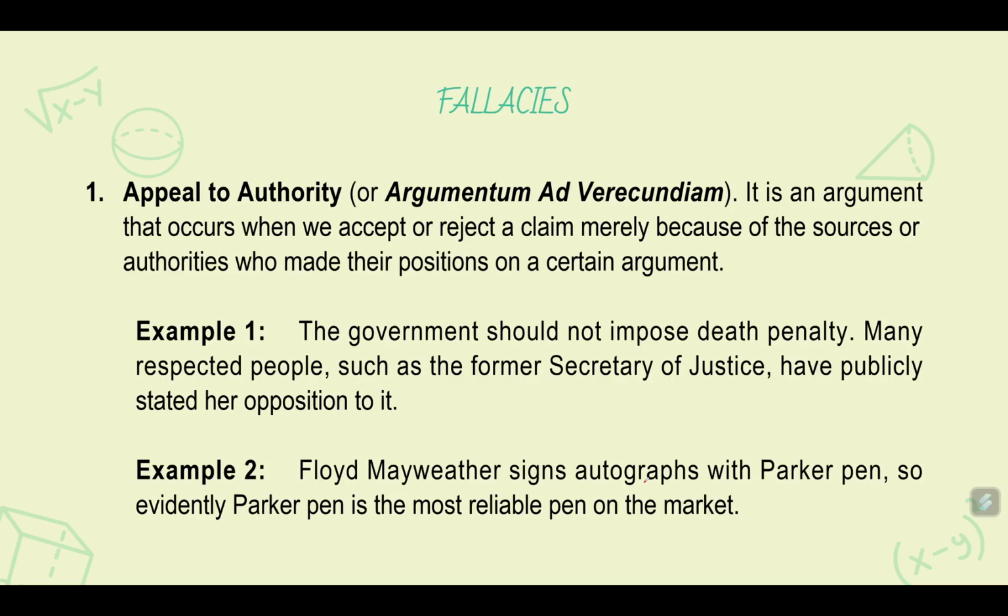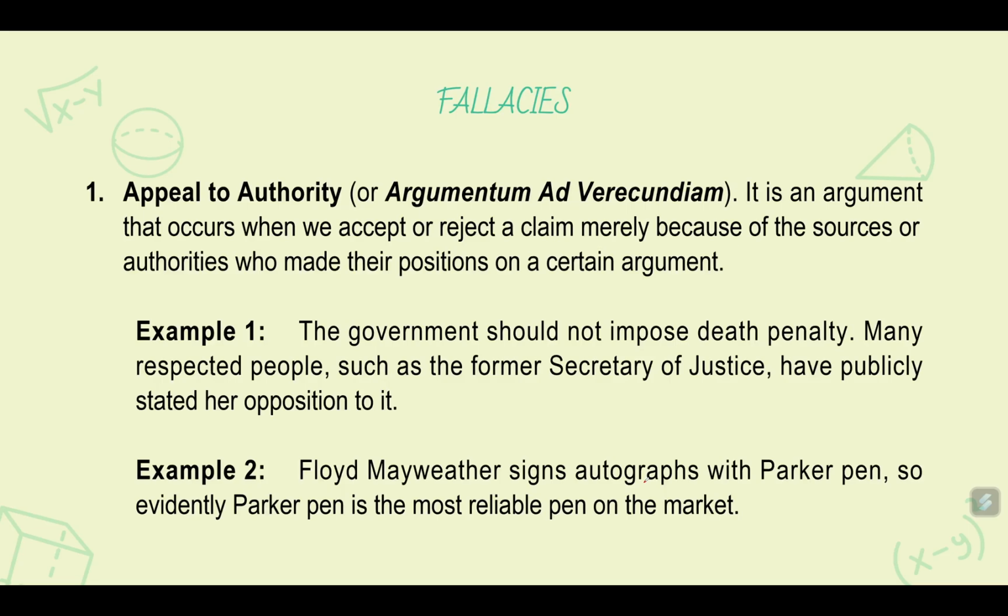So, usually, if a person has authority, we believe what they say, even though what they say might be false, right? Sometimes we don't evaluate their statements. We just accept them as truth. Okay? So that is a fallacy. That is called appeal to authority.